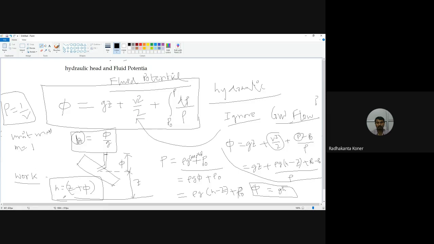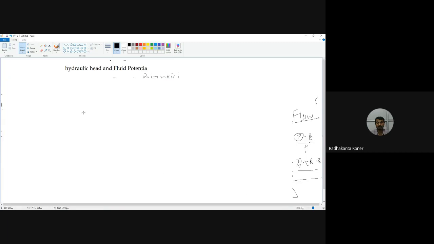Now similarly, a small concept we should also know along with that is the thermal potential.